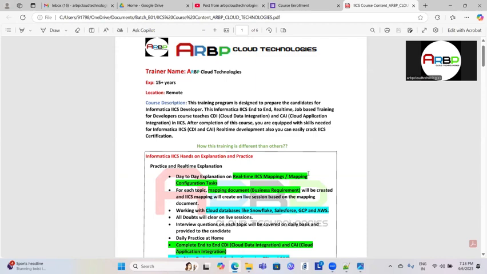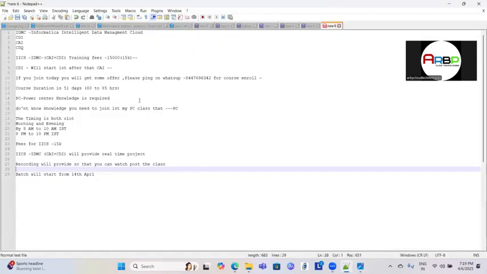We are going to introduce a new batch. My new batch will start soon, on 14th April. In that batch we are covering the IICS course. That course will start very soon.